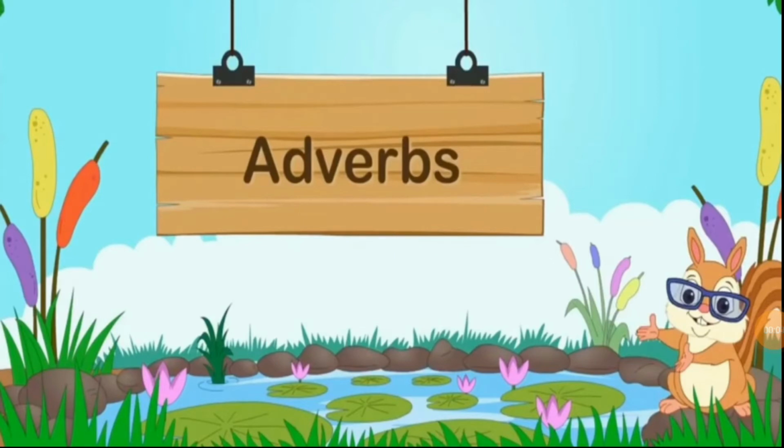Okay, children. Now, as you know, today we are going to talk about parts of speech. And from those parts of speech, we have taken 2 parts of speech for learning, that is, adverbs and adjectives. Now, let us see what adverbs are and what they do in a sentence.